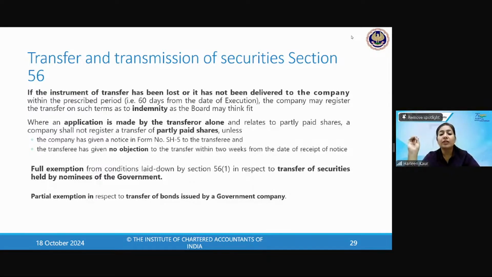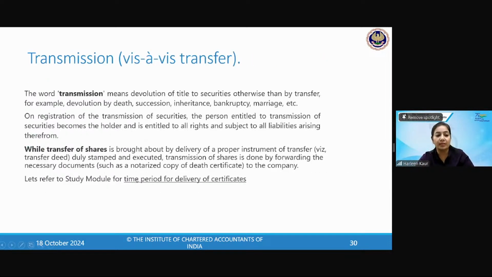However, in case of shares or transfer held by the nominees of a government company, full exemption has been given. So a government company has full exemption for transferring of securities. They don't have to follow these kinds of conditions. Partial exemption is given only in case of the bonds issued by the government company. So where the bonds are being issued, there the letter of allotment and other things can be used. But in case of securities by the government, full exemption has been given.